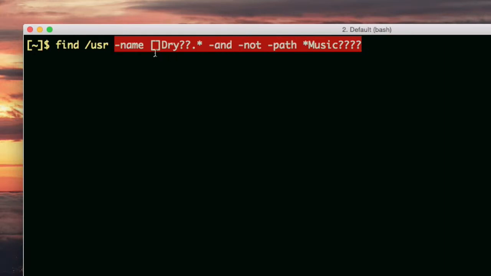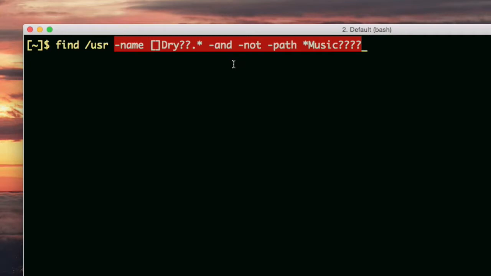What this one will do is it will narrow down the output or the expansion of all the directories in USR, including USR and its subdirectories. So it'll narrow the output, the expansion, to the files and directories that match this wildcard expression. And remember, this matching part has to be at the end of the path, because we are looking for files or directories that match the wildcard.